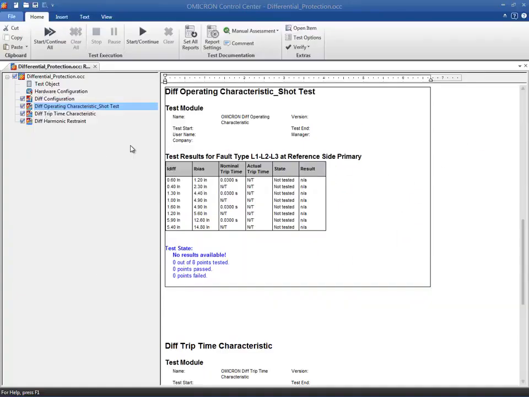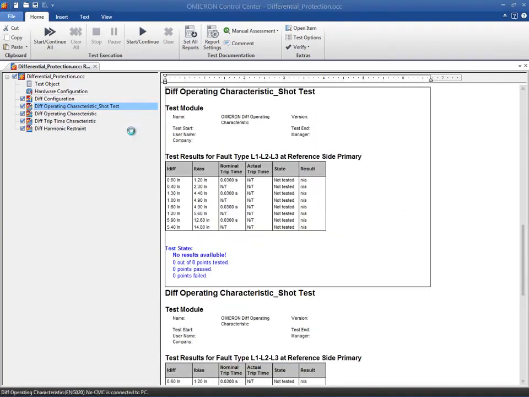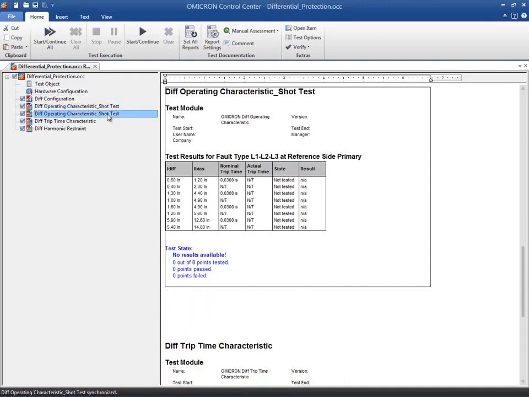You can only perform a search test or a shot test in this test module. Copy and paste the diff operating characteristic test module to keep your settings and to perform a search test. Also, only one fault loop can be tested in one module. You will need a separate module for each fault loop.